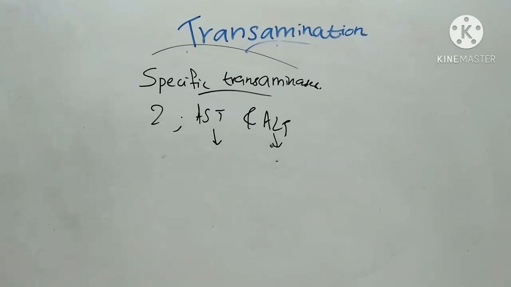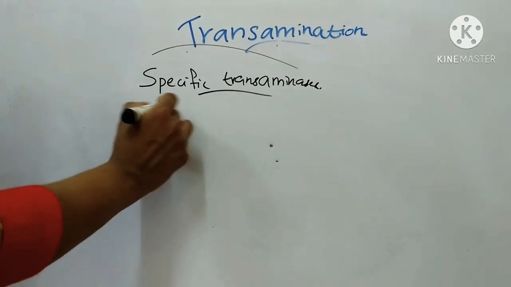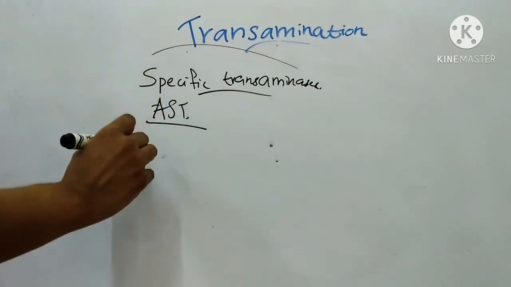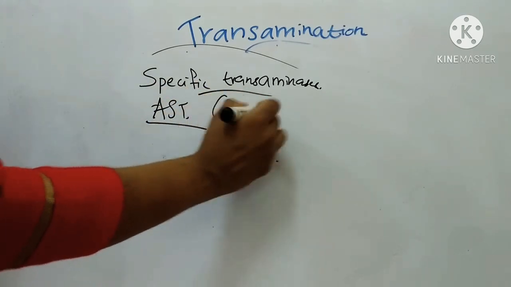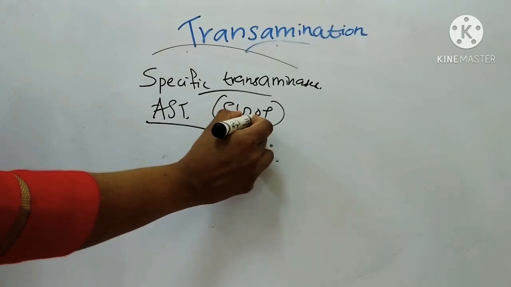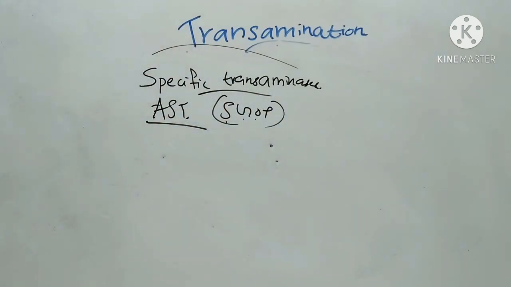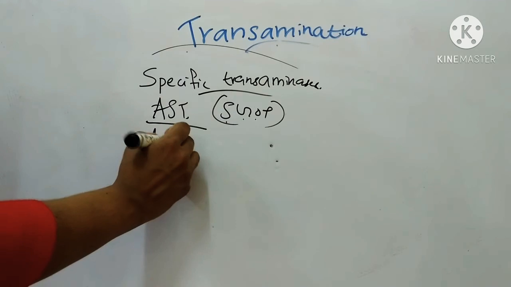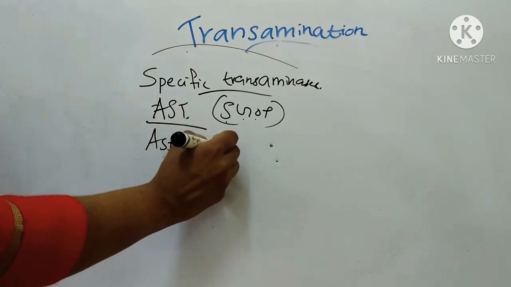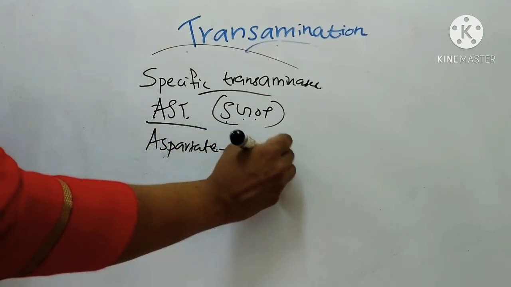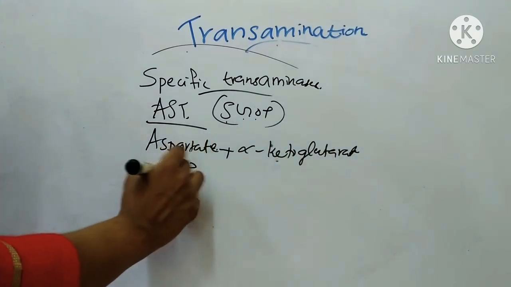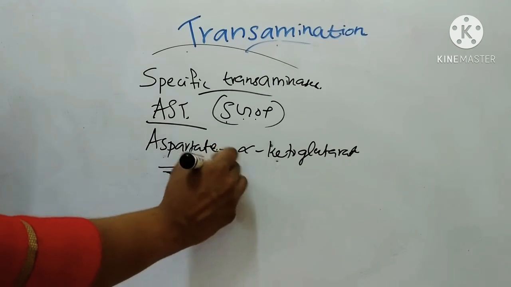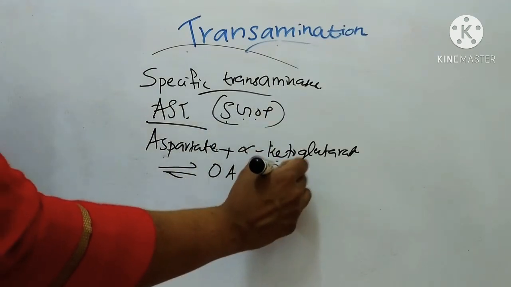First, aspartate transaminase, AST. It is also known as aspartate aminotransferase or SGOT. The reaction is aspartate plus alpha keto glutarate forms oxaloacetate plus glutamate.